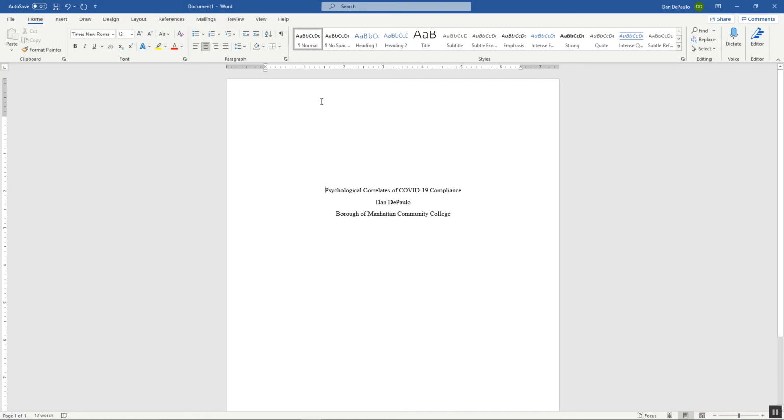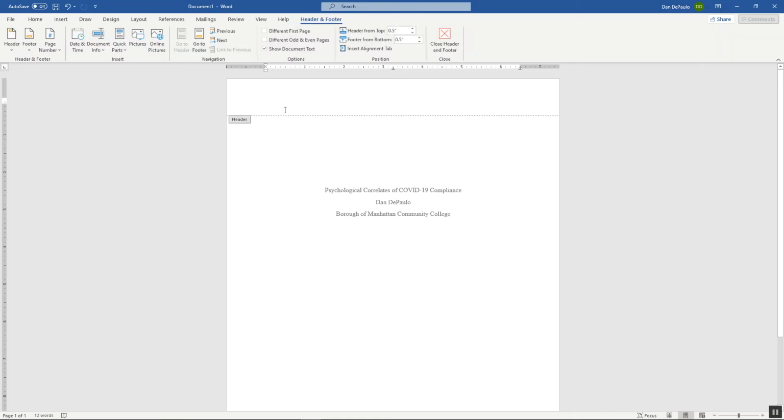Now, in the header, you're going to have the running head. So you're going to type out the words running head, colon, just like that. The R is capital in running, but the H is not capitalized. Nothing else is capitalized. So just the words running head. And then take the first couple of words of your title. And I'm going to take psychological correlates.